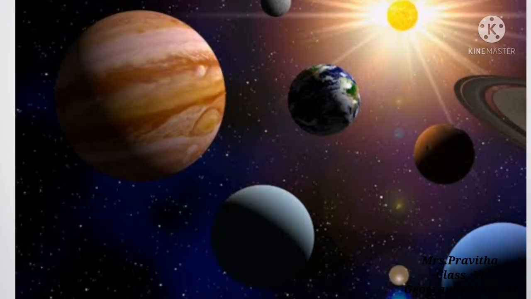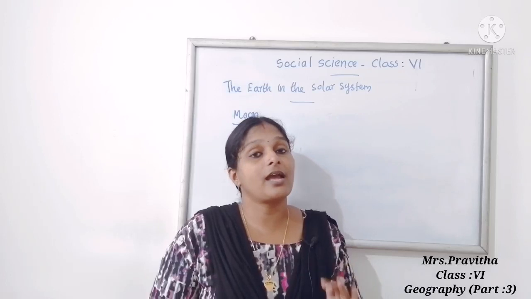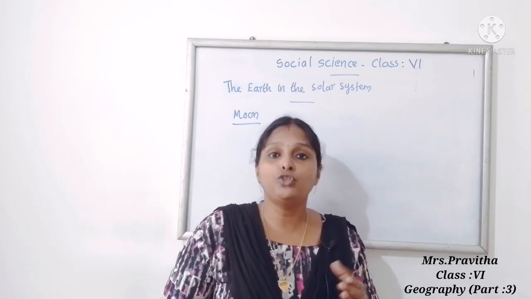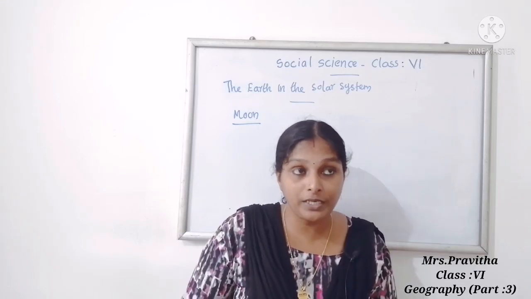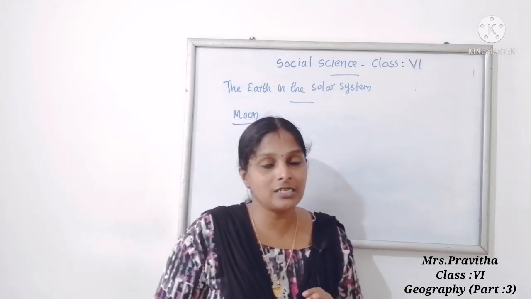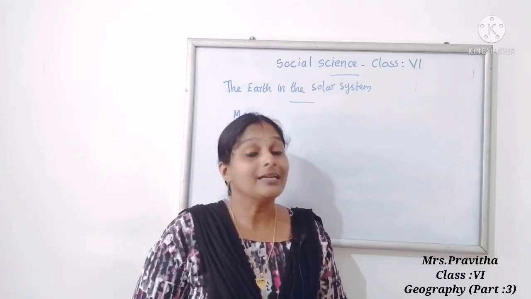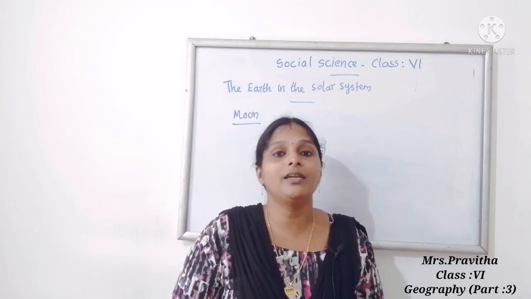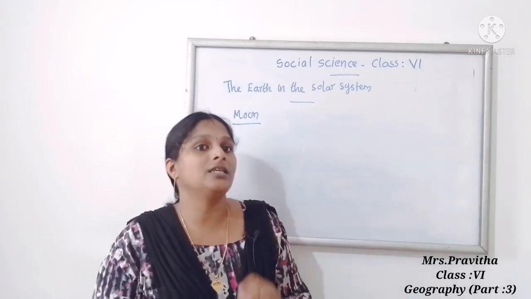Okay, so ma'am told about many moons. Among all these planets, which planet has more moons? Jupiter. Jupiter has 67 moons. And which is the largest moon of Jupiter? Ganymede. Ganymede is the largest moon of Jupiter. I think it is clear to you.